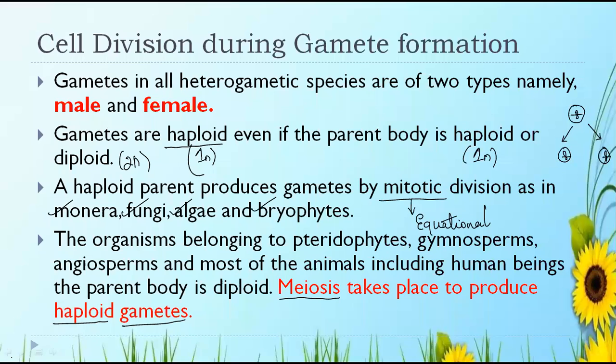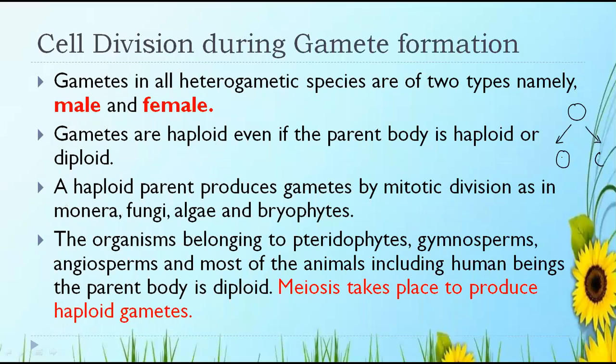Are you understanding, students? Are you understanding what happens here? One cell divides into two, but with only one set of chromosomes. Even though the parent is diploid, the two cells produced, that is the two gametes, are haploid. That is, they have only one set of chromosomes.